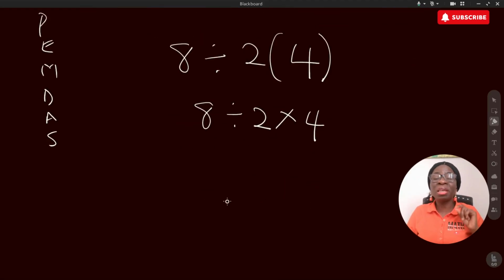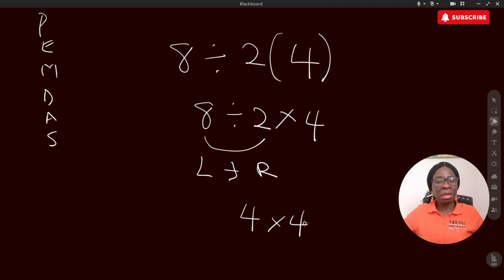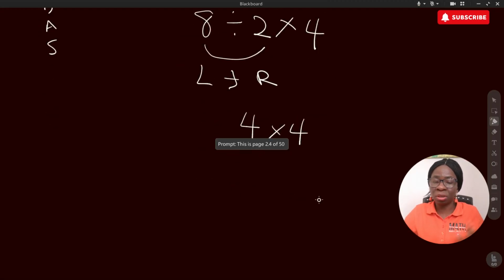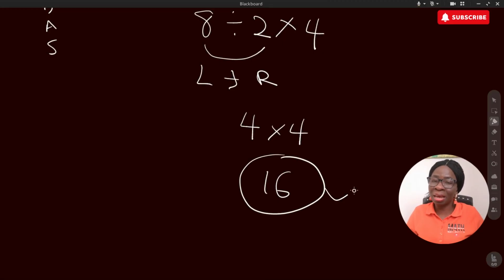The next step is to solve from left to right, so we have 8 divided by 2, that gives 4, then we have times 4. Now we have just one step left, which is to multiply 4 by 4, and this gives 16. So the correct answer is 16 and not 1.